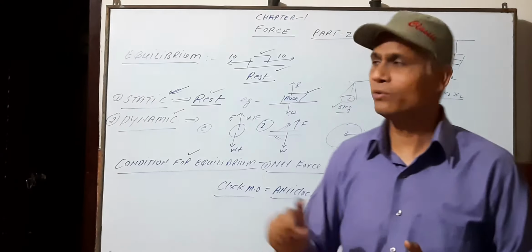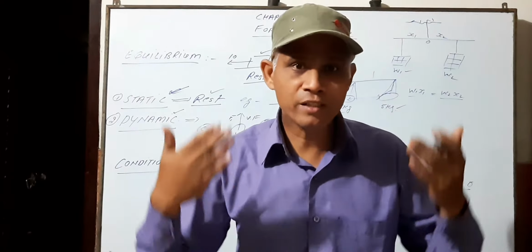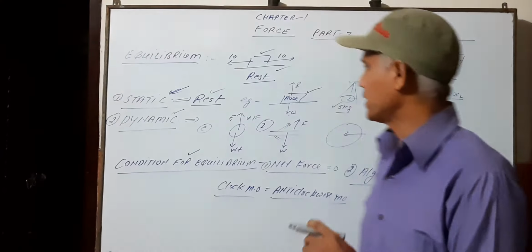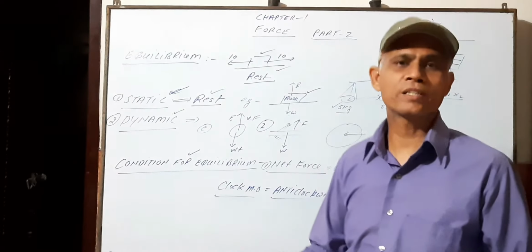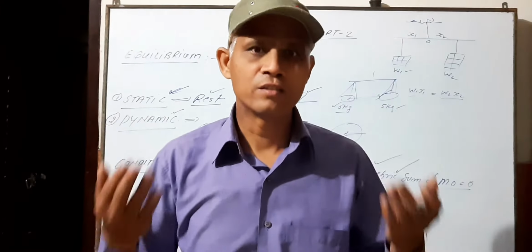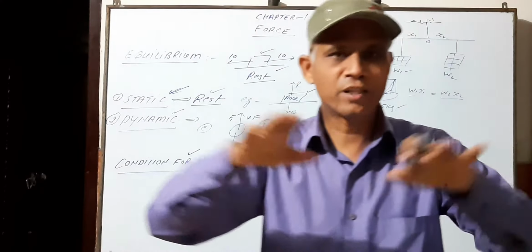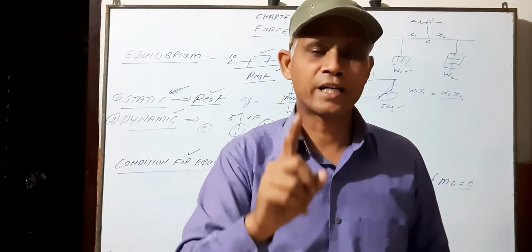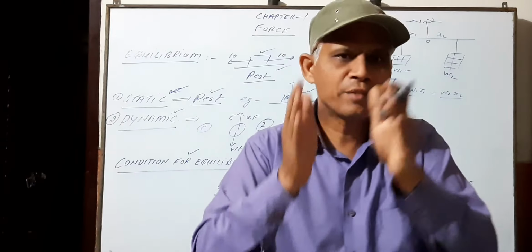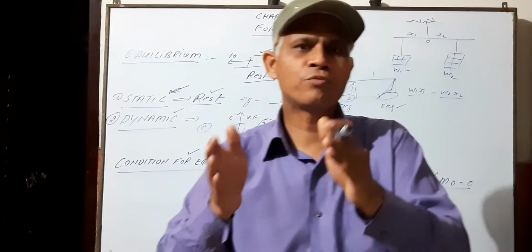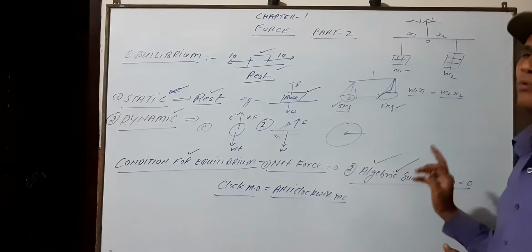First, as I told you, resultant force acting on the body should be zero. And second is algebraic sum of all the moments acting on the body should be 0. So two conditions are: net resultant force acting on the body should be 0, and second is algebraic sum of all the moments acting on the body should be 0.